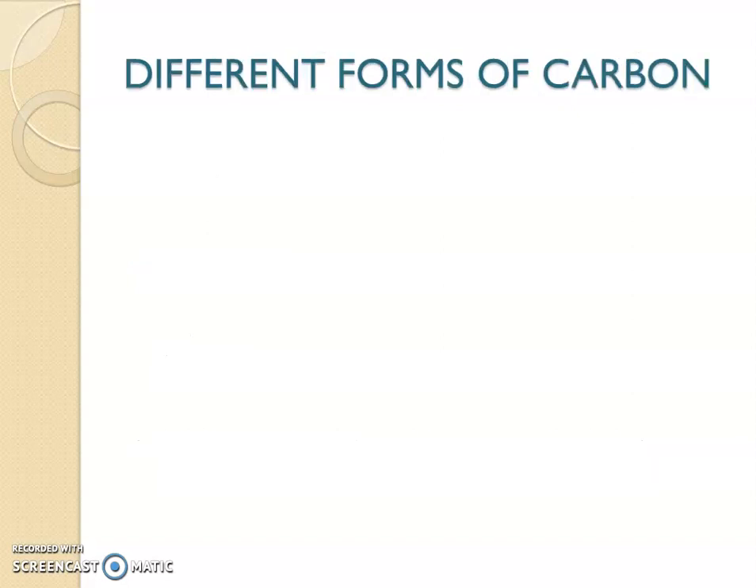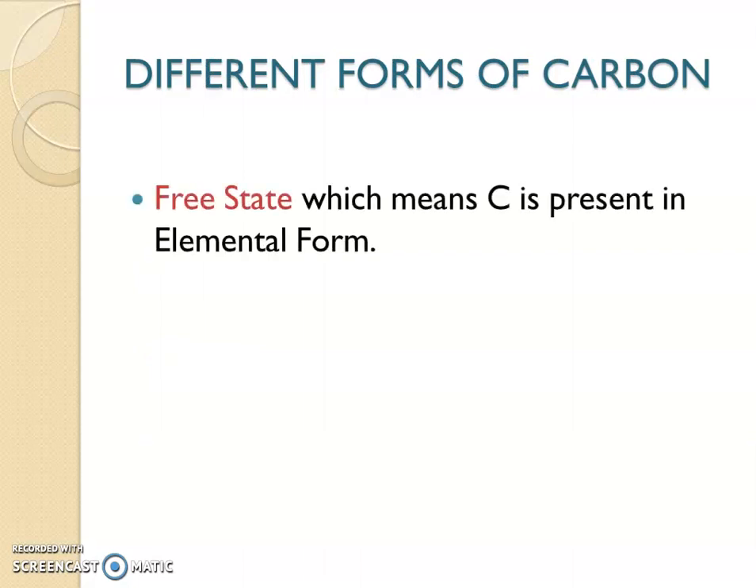Now let's see the different forms in which carbon exists. Okay. So mainly there are two different forms, and the first one is the free state. That is, carbon is present in its elemental form, which means without combining with other atoms. The examples are graphite, diamond and Buckminster fullerene, where carbon is present in its elemental form or free state. Buckminster fullerene may be a new term to you. It's a substance of carbon.